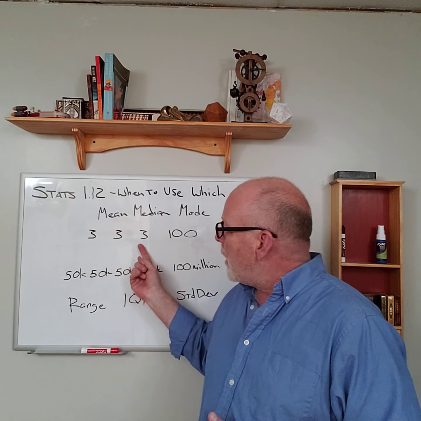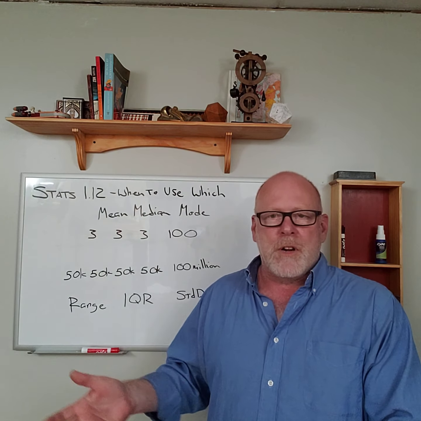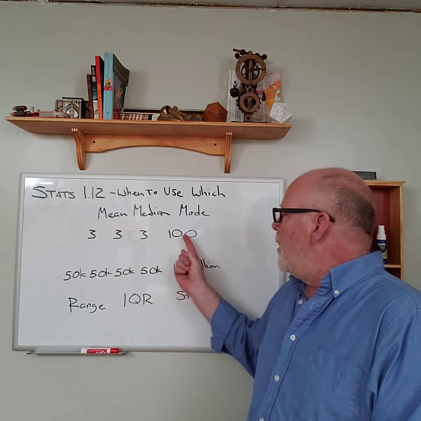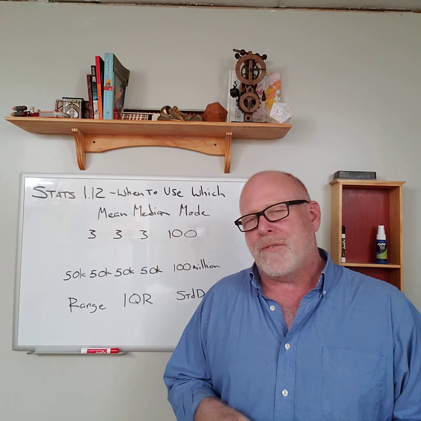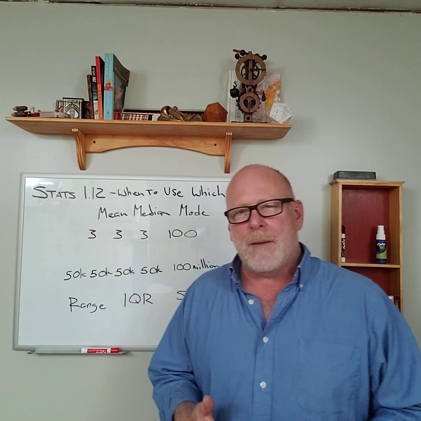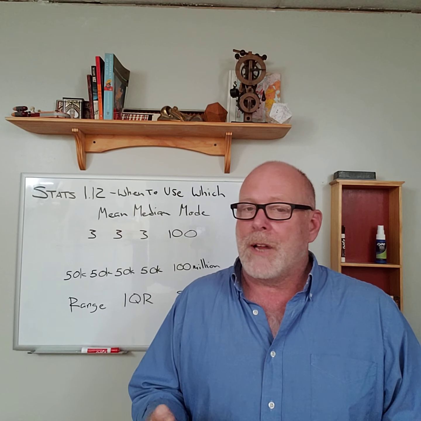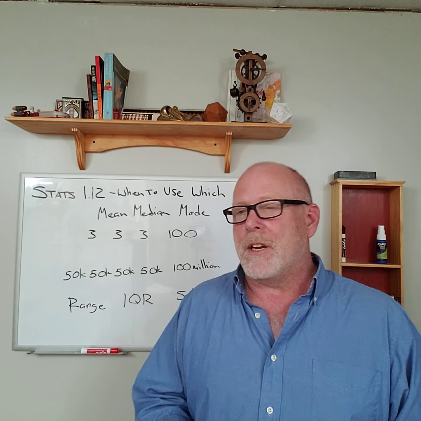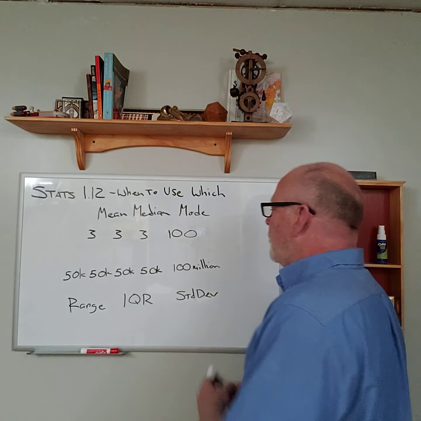Most of the people in this population still are at 3, be that an income or a number of kids or whatever. But changing this to 100 changes the mean to about 25. So if you're trying to describe this population, you wouldn't want to say the average typical household has 25 people in it. You'd want to stick with the median or the mode.